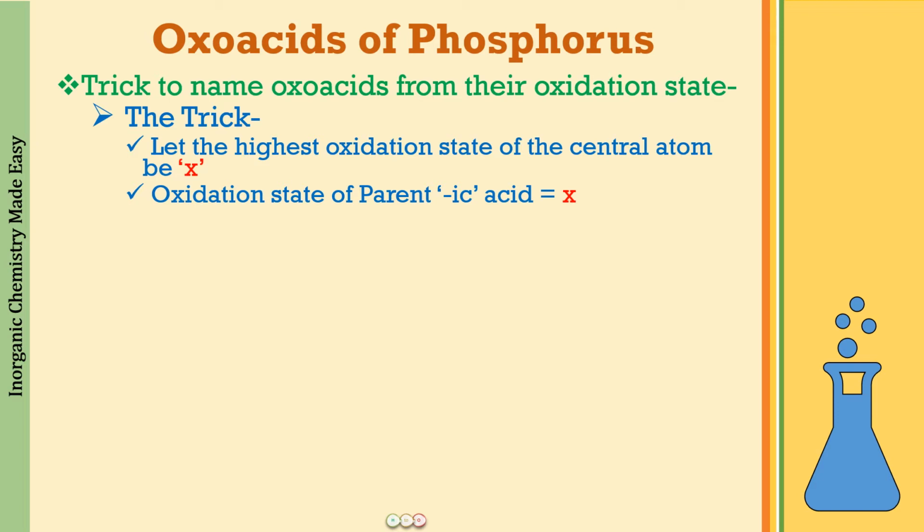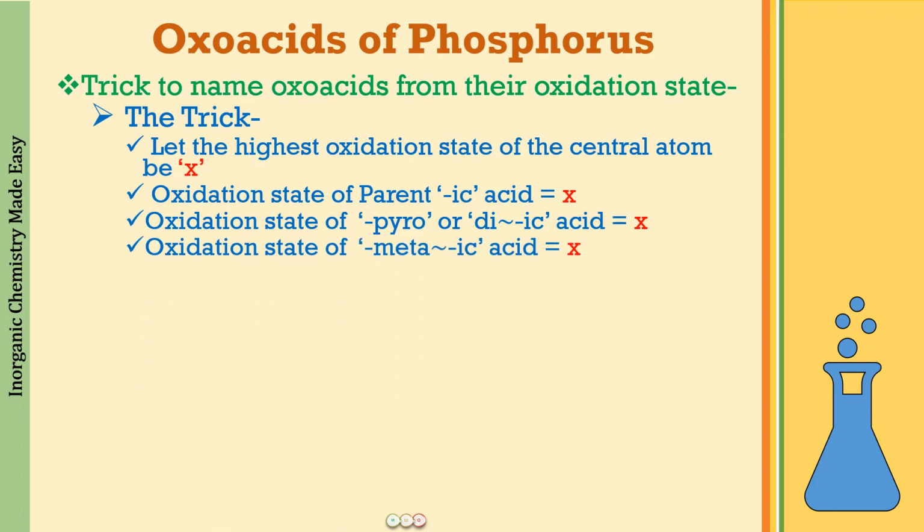But there can be other compounds also which will be showing the same oxidation state. For example, it can be dioic acid also. This will be showing the highest oxidation state, and metaic acid, this will also be showing the highest oxidation state. All right. So how are you going to differentiate between these three? The parent acid will be having one phosphorus atom, di will be having two phosphorus atoms, and meta, you will be able to see one common integer in hydrogen, phosphorus and oxygen. For example, H3P3O9, you are able to see what? That 3 is common to hydrogen, phosphorus and oxygen. So HPO3 thrice.